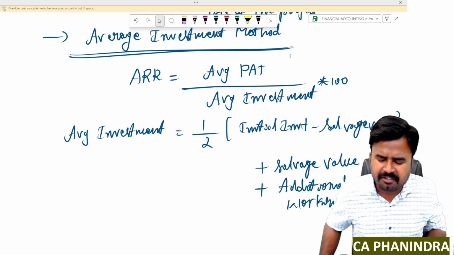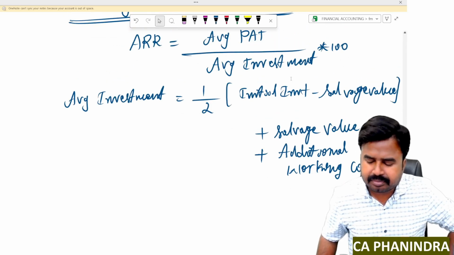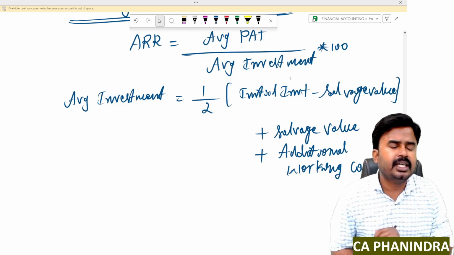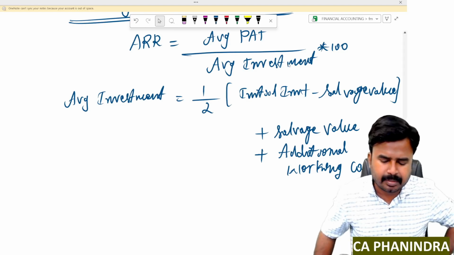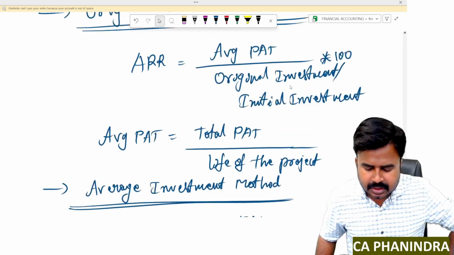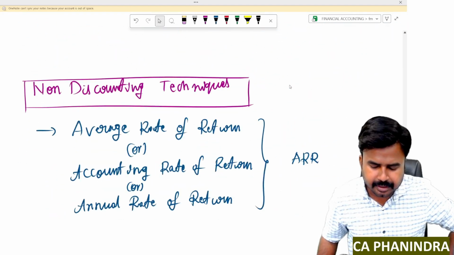The formula for such average investment is half of initial investment minus salvage value plus additional working capital. Generally, for calculating accounting rate of return, we'll take this formula, the average investment method. So just write the formulas from here.